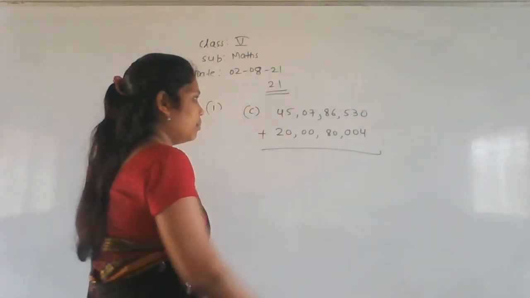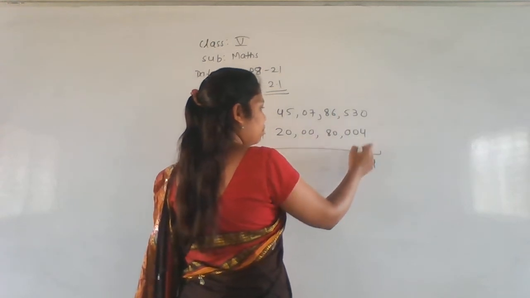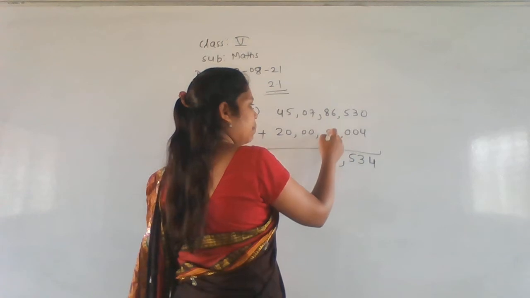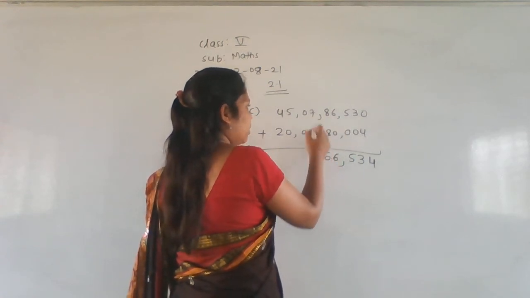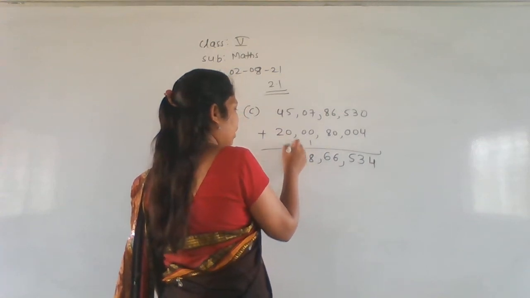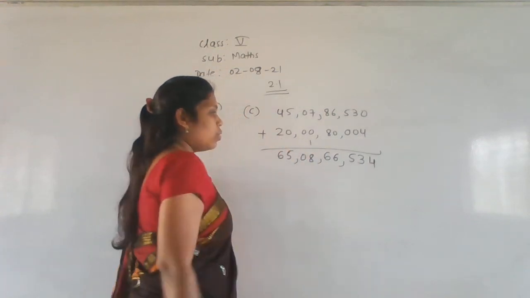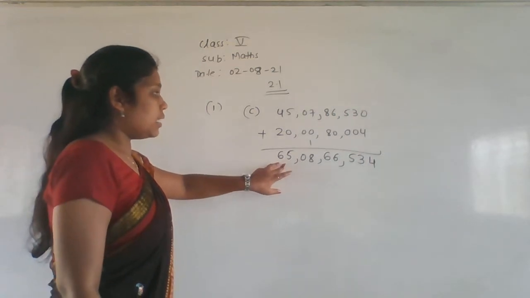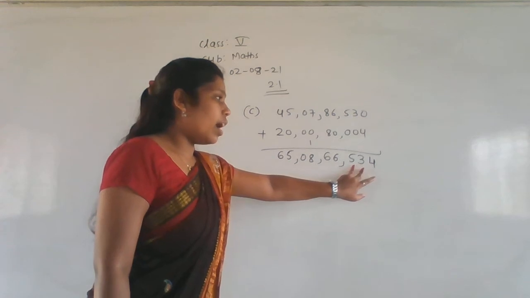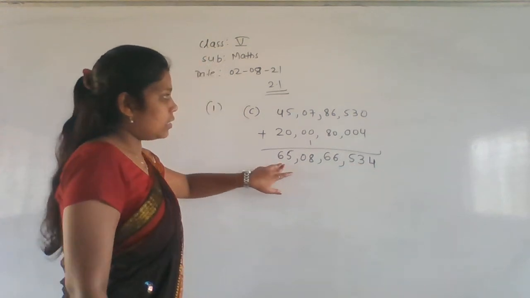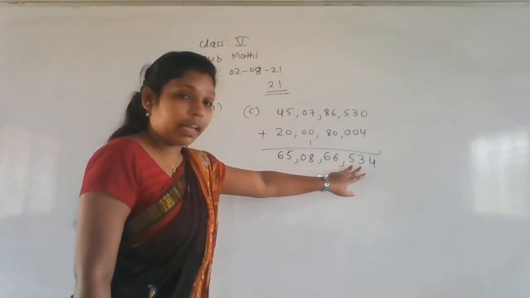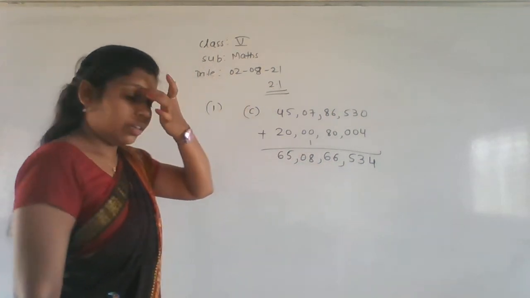Now add these numbers. 0 plus 4, 4. 3 plus 0, 3. 5 plus 0, 5. 6 plus 0, 6. 8 plus 8 is 16. 7 plus 1, 8. 0. And 5 plus 0, 5. 4 plus 2, 6. So what is the answer now here? 65 crore 8 lakh 66,534 is the answer. Okay.